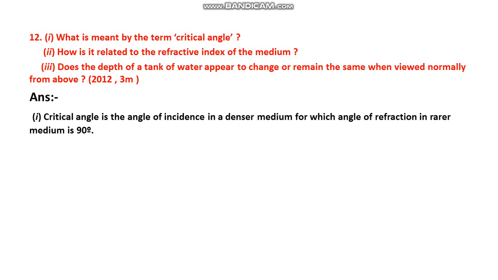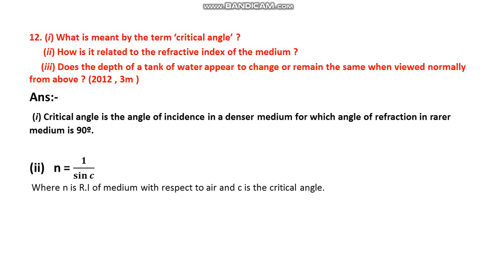Next, how is it related to the refractive index of the medium? n is equal to 1 by sin c, where n is the refractive index of the medium with respect to air, and c is the critical angle.